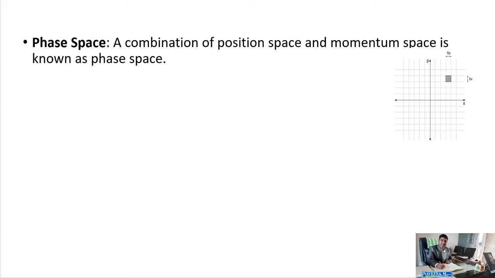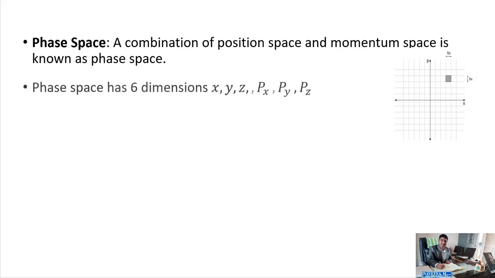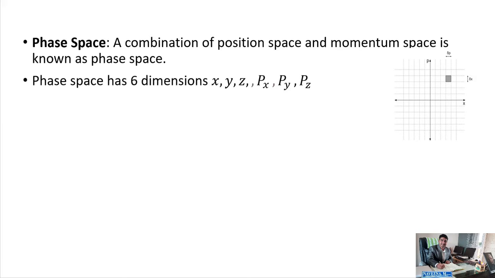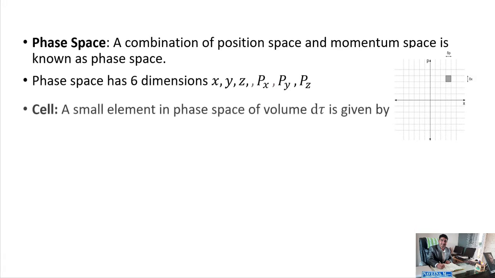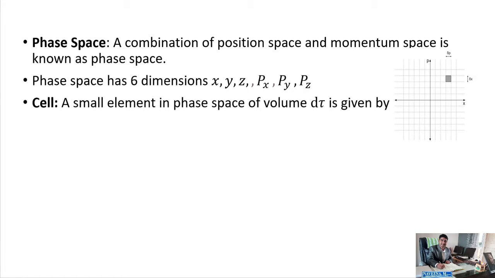The instantaneous state of a particle in the phase space is represented by a point known as phase point or representative point. In phase space, we may consider an element d tau of volume dx, dy, dz, dpx, dpy, dpz.